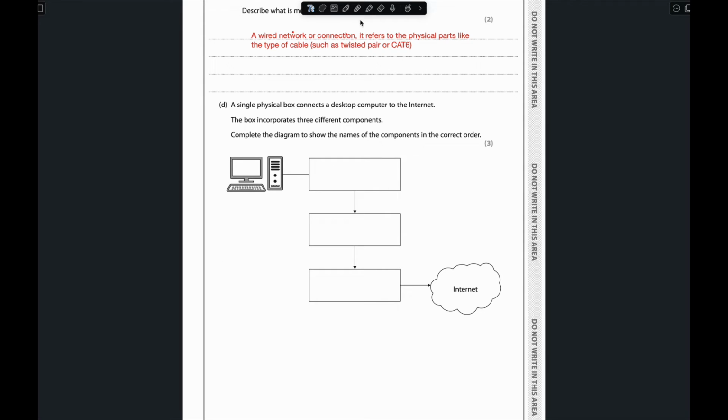So the thing is, what does the switch do? When this one is the computer, the nearest device is the switch. The switch takes the MAC address of the devices and then transfers it to the router. This one is present at the data link layer, which is OSI model layer 2. Then the router identifies the IP address where this type of file or data needs to be sent. And after that, the modem is the one which connects the internet service provider to the home network. So that's it.